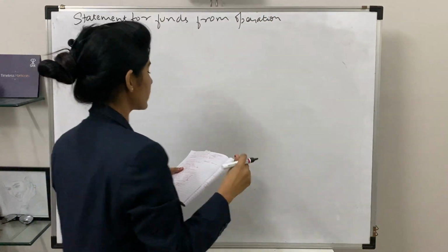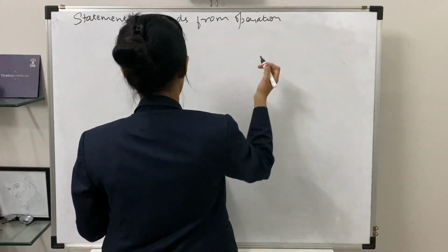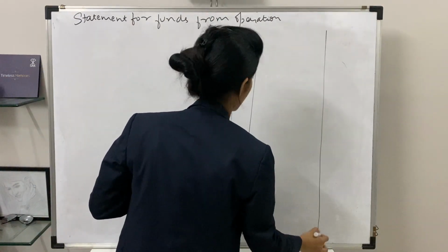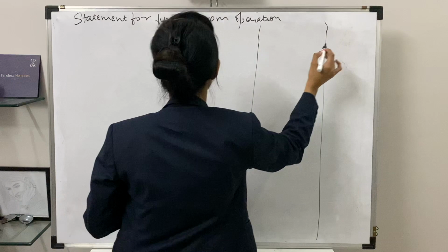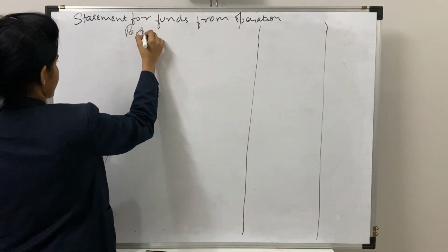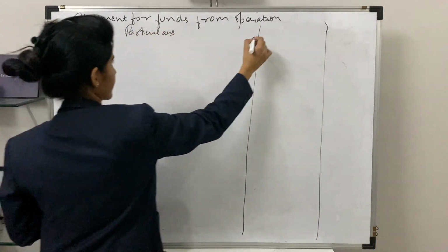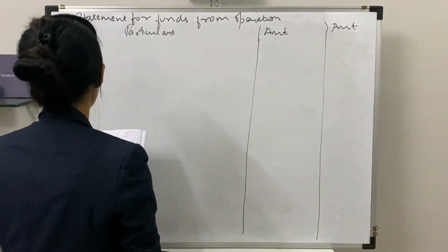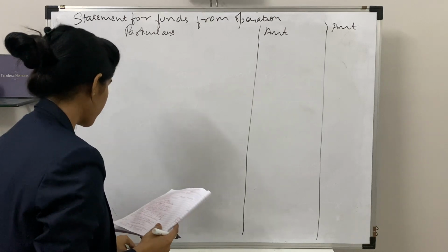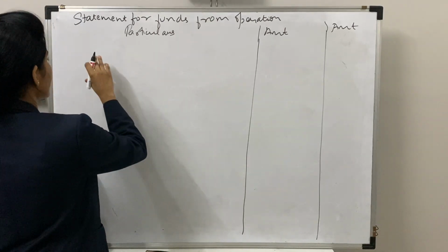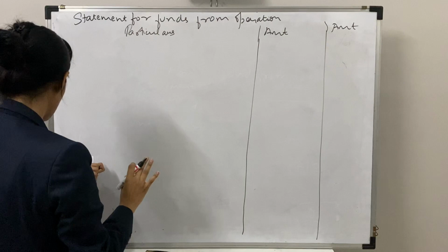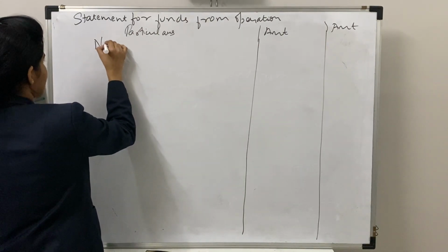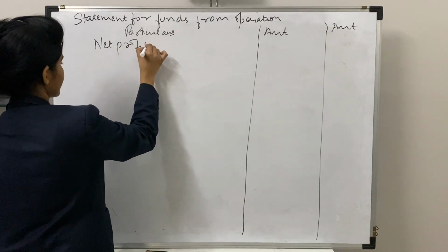Now, first of all, looking at the basic concept, we have three columns: particulars, amount, and amount. Next, same as the cash flow statement, we are recording everything as the addition part as well as the subtraction part. Moving on, the first thing was your net profit for the year.